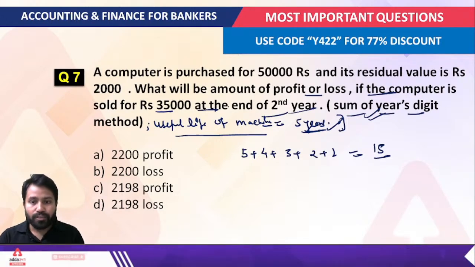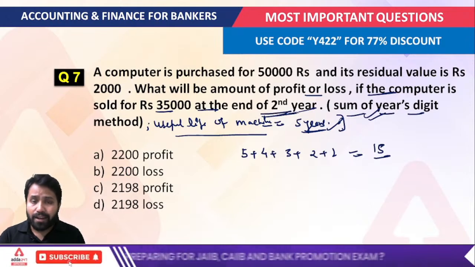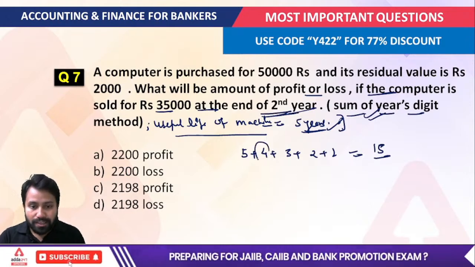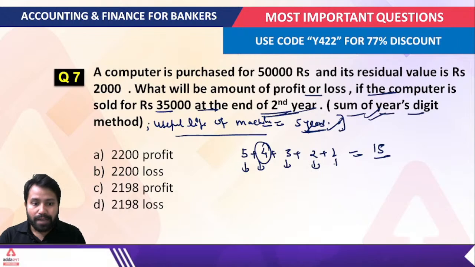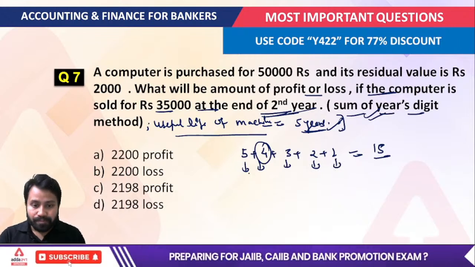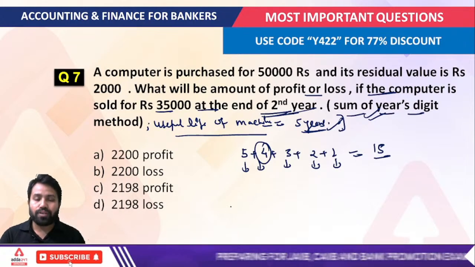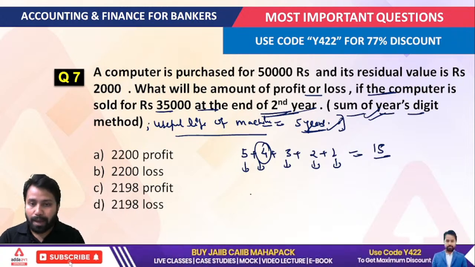Now if the computer is sold for 35,000 rupees at the end of the second year, so you can understand this is the second year. Like first year depreciation, this is second year depreciation, this is third year depreciation, this is the fourth year, and this is the fifth year depreciation. Okay, so suppose that we have to calculate the depreciation amount.